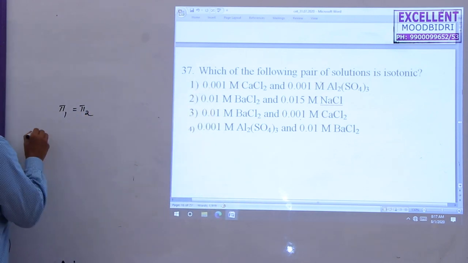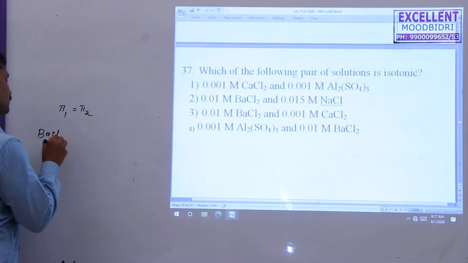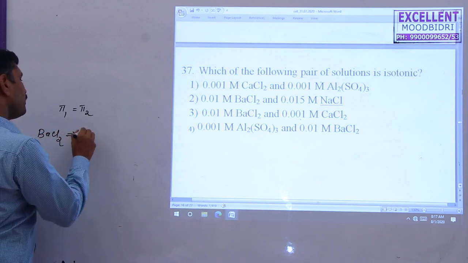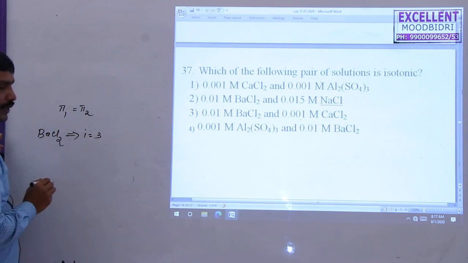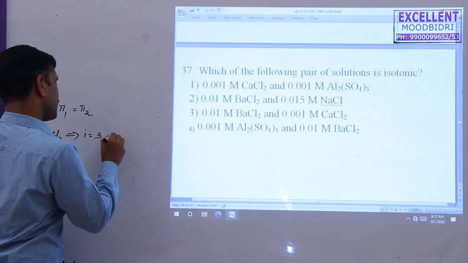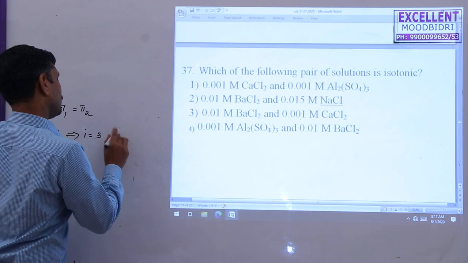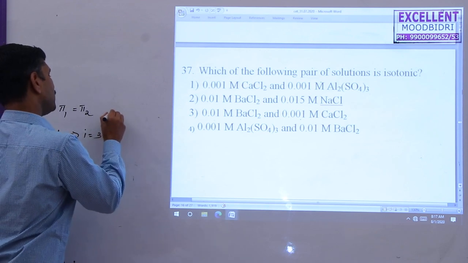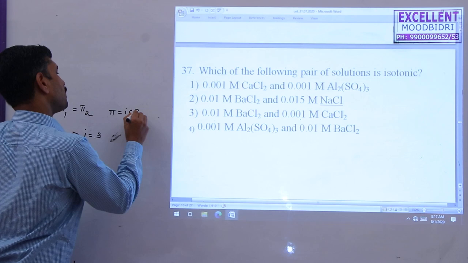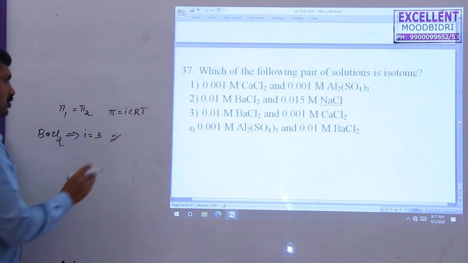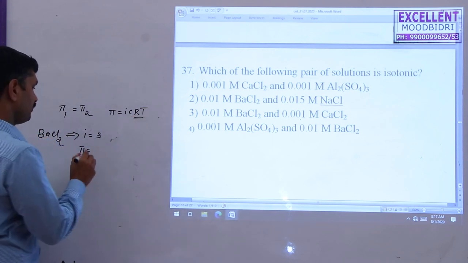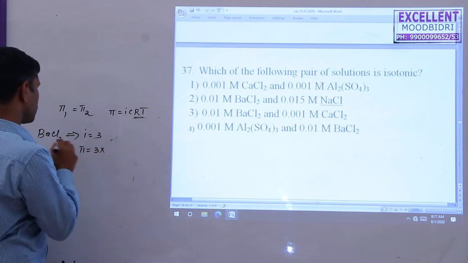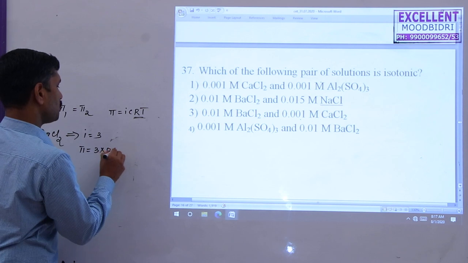Actually in the second case, barium chloride. So the van't Hoff factor i value is equal to 3. Actually we know that pi is equal to i into C into RT. This is the formula for the osmotic pressure. So first I find the osmotic pressure here because R and T are constant. So i value 3. What is the concentration of this one? 0.01.